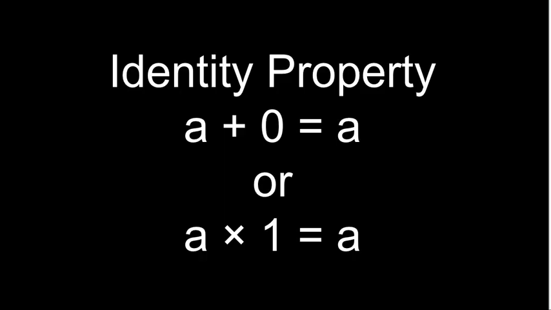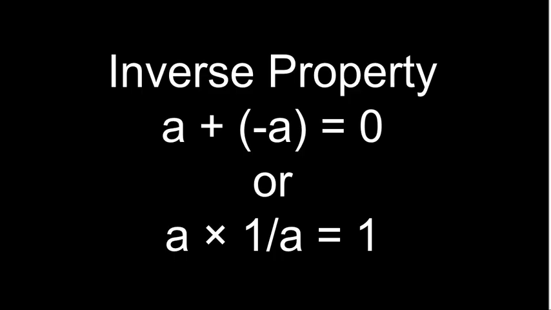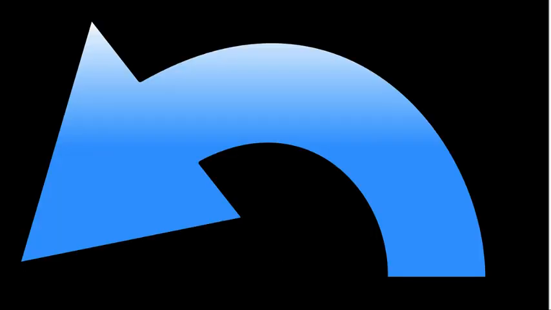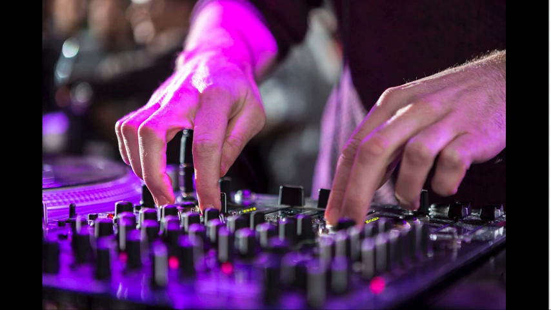Identity property. a plus 0 equals a, or a times 1 equals a. The magic number stays the same when you add 0 or multiply by 1. It's like having a clone. Everything remains identical. Inverse property. a plus (-a) equals 0, or a times 1/a equals 1. This is where you reverse things, like pressing the undo button to cancel out your last move. Ta-da! The number disappears because we used the inverse property.